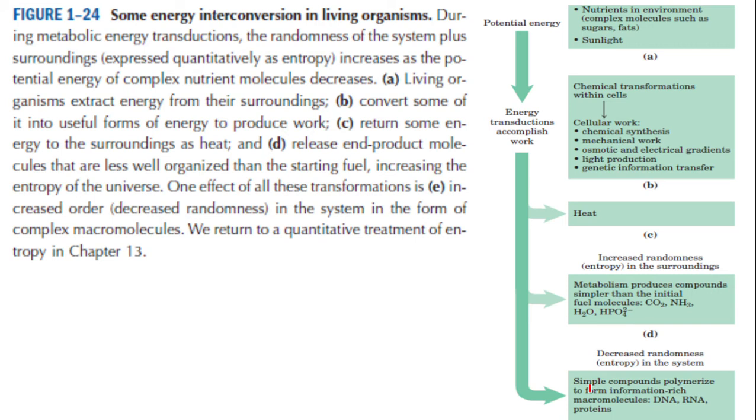And you have also studied another word for this. Breaking down of a larger molecule into smaller molecules is called catabolism. And synthesis of a large molecule from several small molecules is called anabolism. So during catabolic activities, randomness, entropy increases, while during anabolic activity, this randomness or entropy decreases. Look here, there is an increased order, decreased randomness in the system in the form of complex macromolecules.